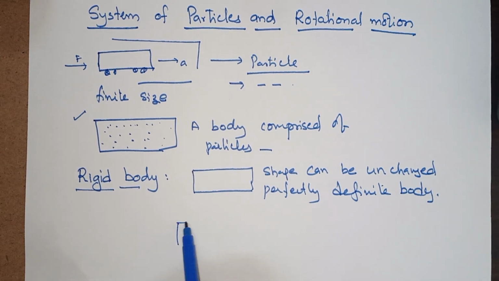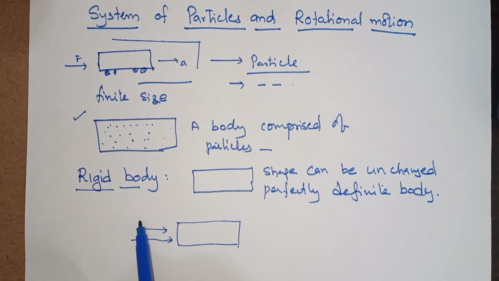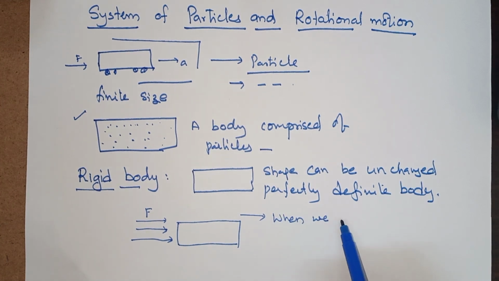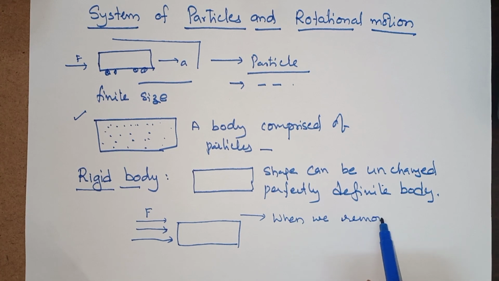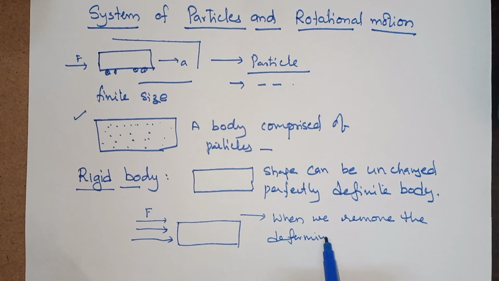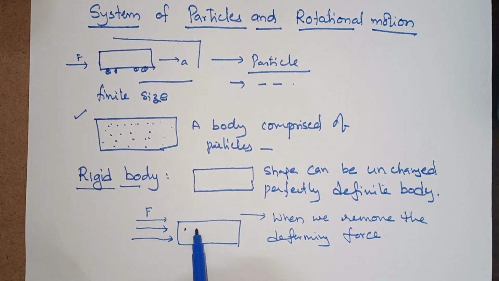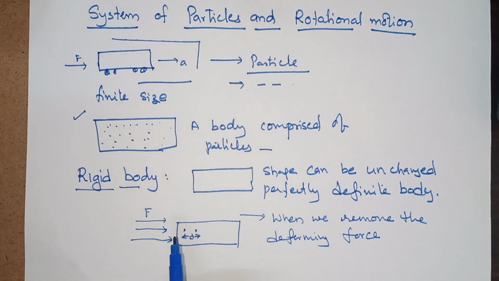Suppose external deforming forces are applied on the body, and when we remove the deforming forces, what happens? The body comes to its original shape. But here, if you observe two particles, let us say the distance between them is d, the deforming forces are removed, the distance remains the same.